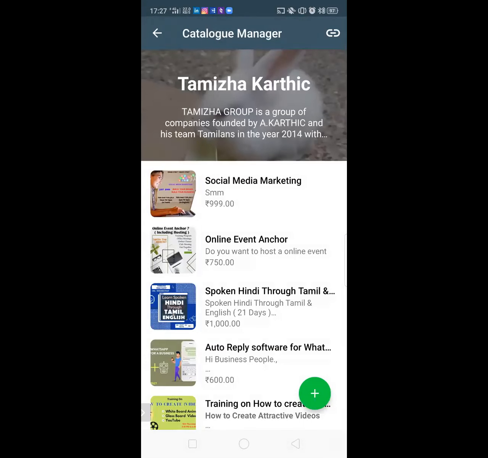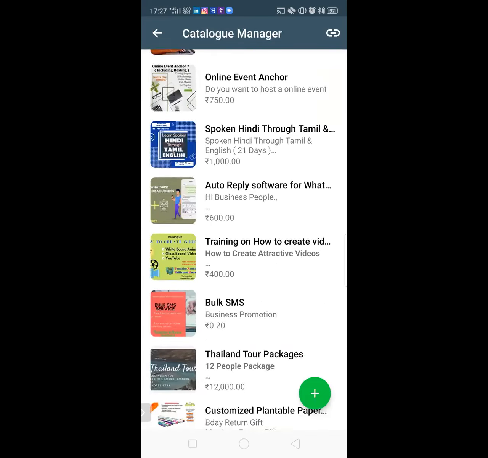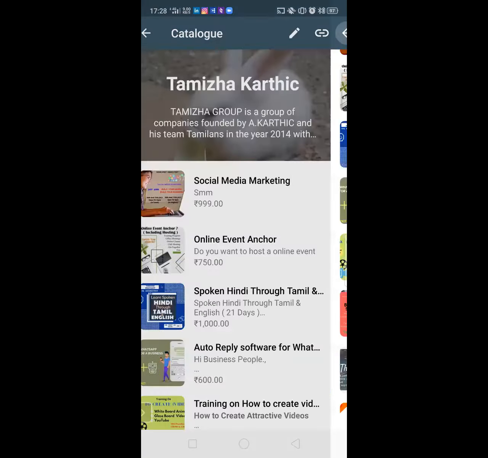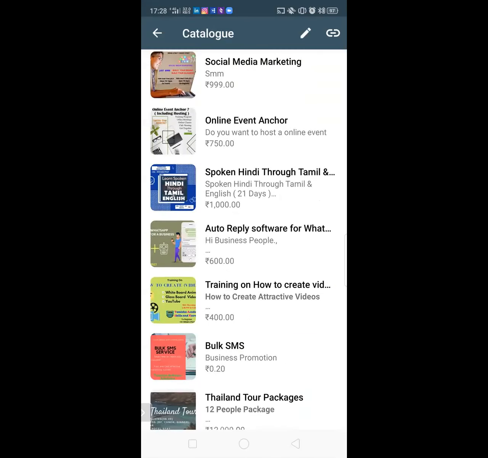After verification is done by the WhatsApp automatic team, which is nothing but an automation algorithm, they will accept your product. If your product or service is not approved by WhatsApp, like if you are dealing with MLM, multi-level marketing, or with alcohol or something, they will not accept it. So you should take care. This is a wonderful option. Just try it out, friends.